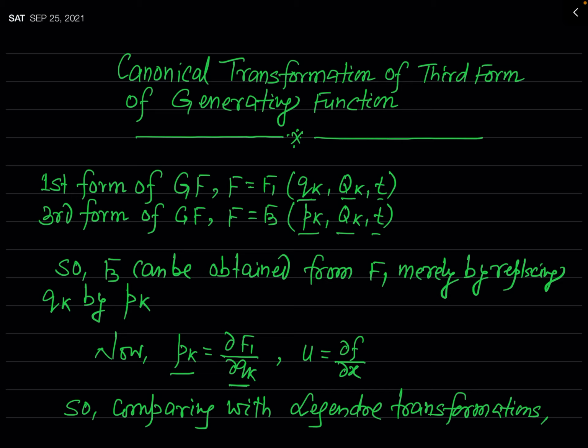And if you compare this result for the Legendre transformation, then you can see instead of pk in Legendre transformation there is u, and instead of this generating function capital F1 there is small f, and at the place of qk there was x. So from this comparison you can easily say what different functions or different variables in this case will represent, which was represented by the different symbol in Legendre transformation.